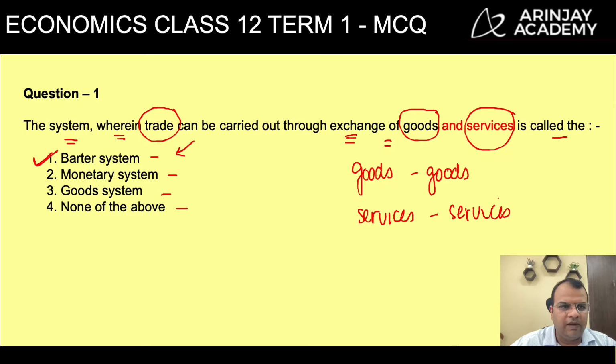1, barter system. In a monetary system, there could be an exchange of goods for money, there could be an exchange of services for money, but money is involved. In goods system, there is actually, from this question's perspective, there is nothing like a goods system, so this option is obsolete. And because 1 is the correct answer, therefore 4 cannot be the answer, which is none of the above.